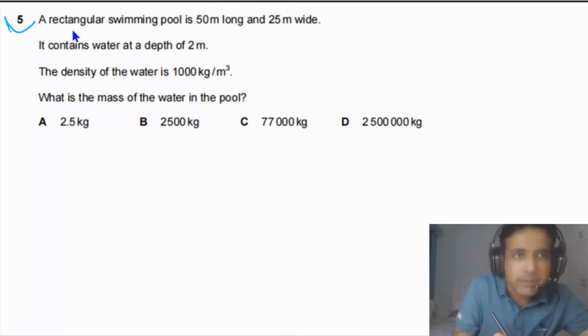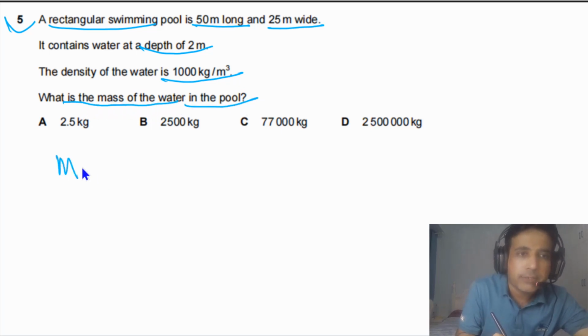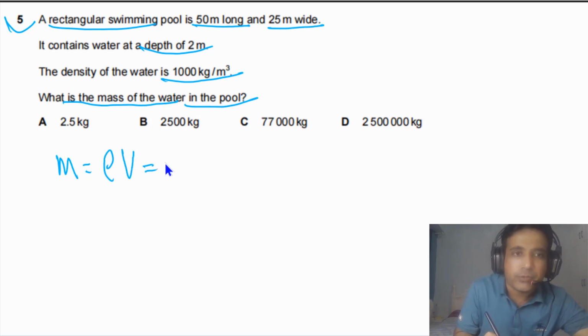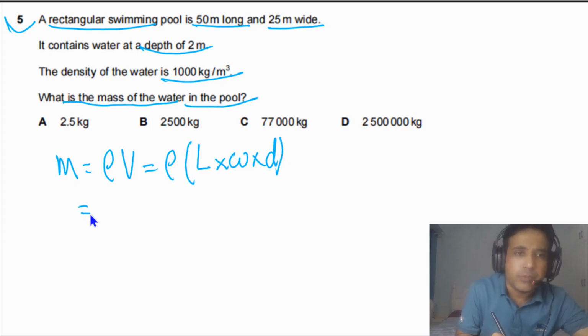Question number 5 says a rectangular swimming pool is 50 meters long and 25 meters wide, and the depth of water is 2 meters. The density of water is 1000 kg per cubic meter. We need to find out the mass of the water in the pool. So simply, you need to understand mass is equal to density times volume. Volume will be equal to L times W times depth. Now simply you need to multiply these quantities.